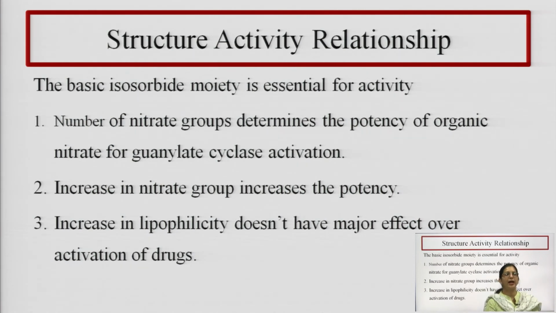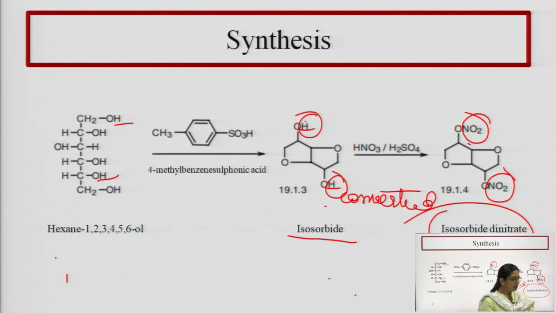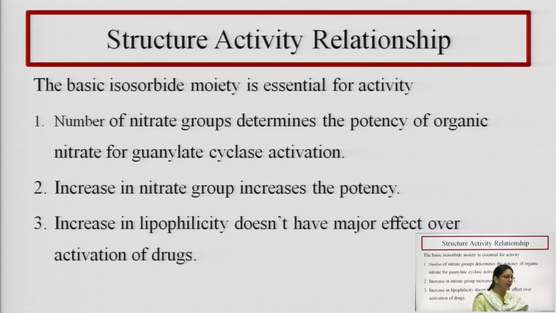The basic isosorbide moiety is of no use if it is not there. It is the isosorbide moiety which is essential for the activity. Previously we have discussed that the number of nitrate groups determines the potency of organic nitrates for guanylate cyclase activation to cause vasodilation.